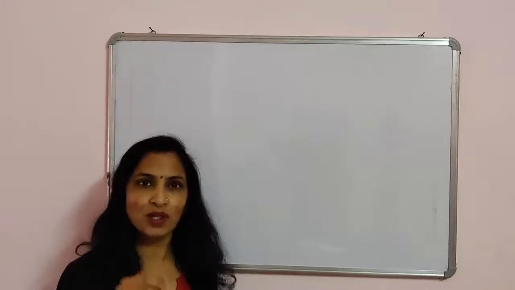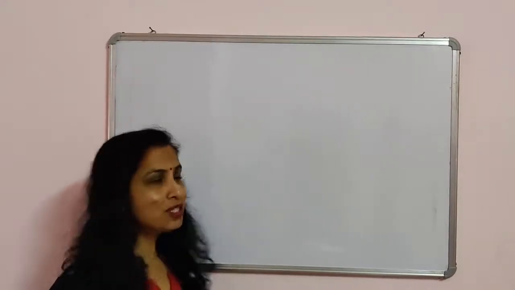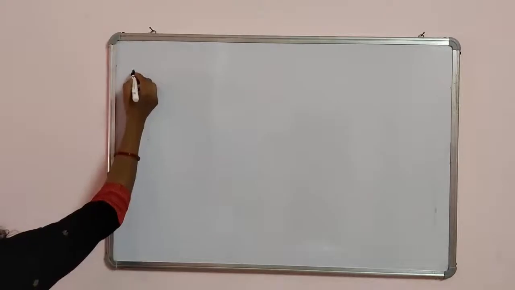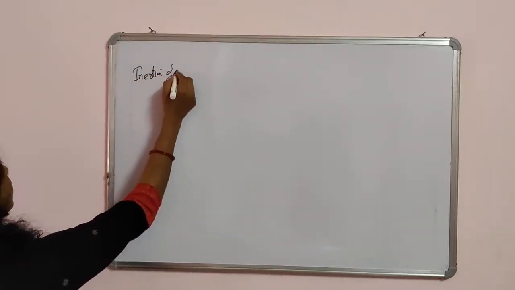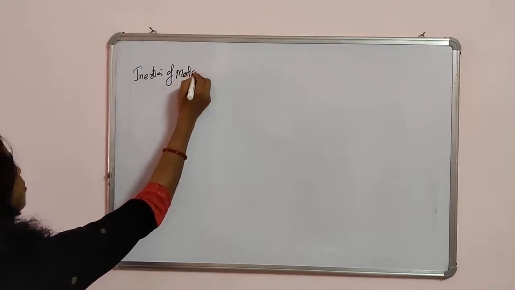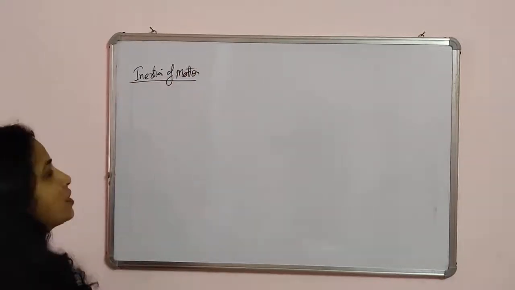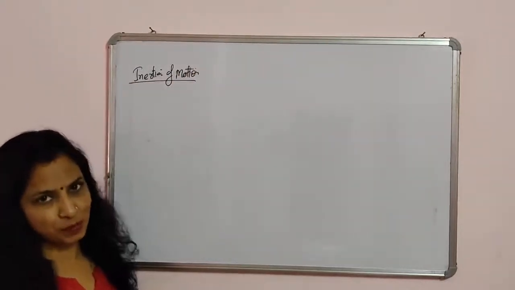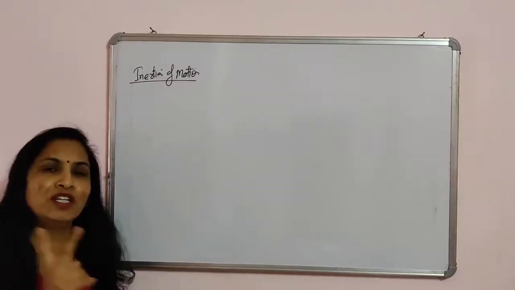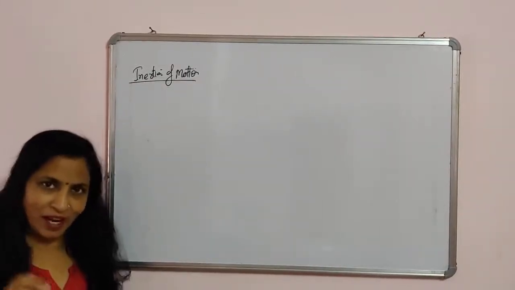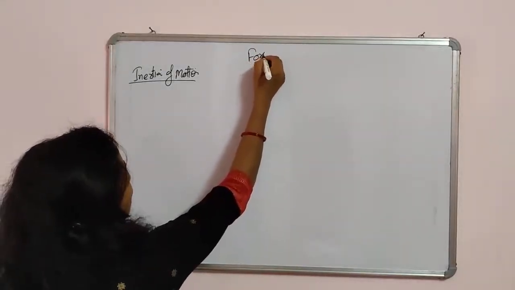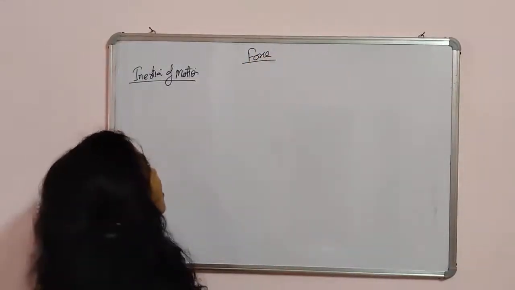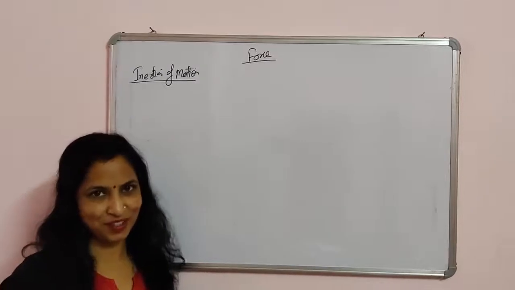You can also write the definition. According to inertia of motion, if the body is moving with a constant speed or velocity, it will continue to move with that velocity until we apply some force on it. So this is the inertia of motion.